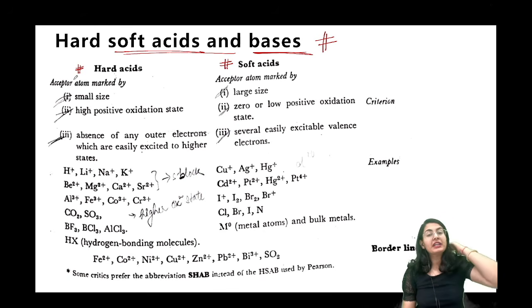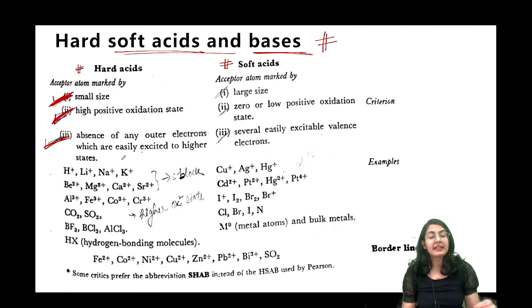हार्ड एसिड का एक पर्टिकुलर क्राइटेरिया होता है दैट दे मस्ट हैव वेरी स्मॉल साइज, वेरी हाई पॉजिटिव ऑक्सीडेशन स्टेट, absence of any outer electron which are easily excited to higher states. मतलब कि all of these conditions should be fulfilled बहुत easily हार्ड एसिड के लिए. Soft acid में क्या होता है? Just the opposite, large size, 0 to positive oxidation state, several easily excitable valence electrons, so that it can become a soft acid like this.